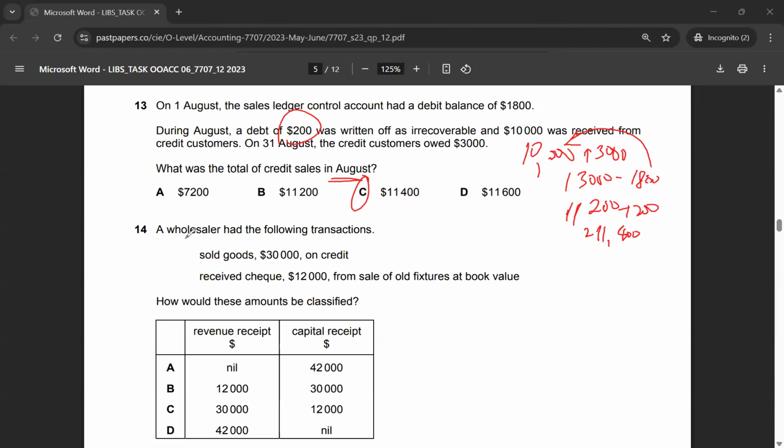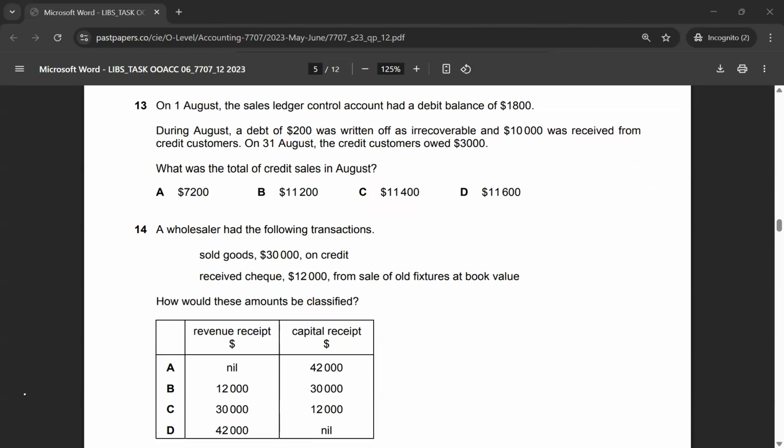Now for multiple choice 14. A wholesaler had the following transactions: sold goods for $30,000 on credit, and received a check for $12,000 from the sale of old fixtures at book value. How would these amounts be classified? The $30,000 on credit would be a revenue receipt, and the capital receipt would be $12,000. So the correct answer to multiple choice 14 is again option C. So the answer to 13 and 14 both is option C.